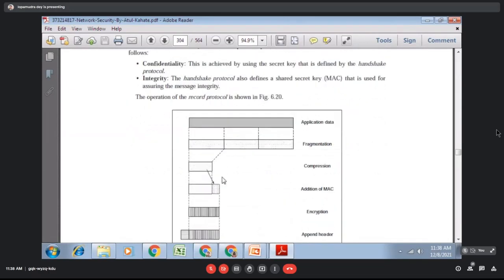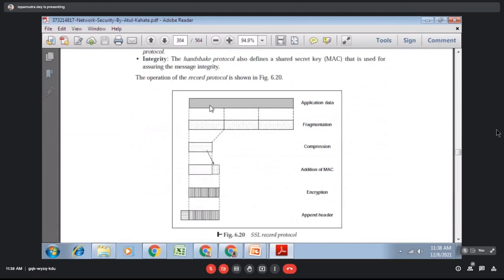So see, this is the operation of the record protocol. This is the application layer. It will be fragmented into small blocks. After that, the same compression method that is shared between the client hello and the server hello will be used to do the compression.